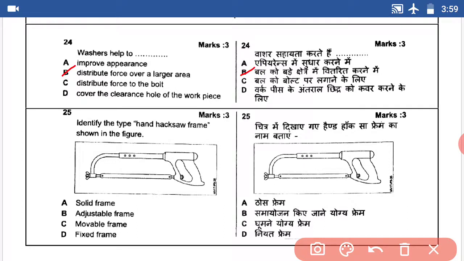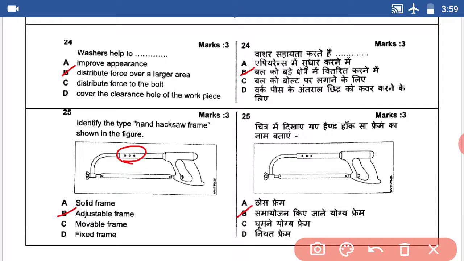Question number 25. Identify the type of hand hacksaw frame shown in the figure. This hacksaw frame name is adjustable frame. Answer B.